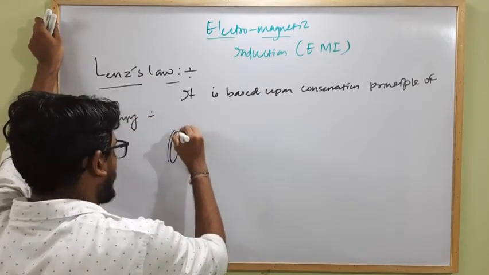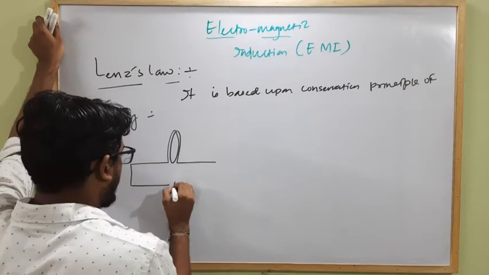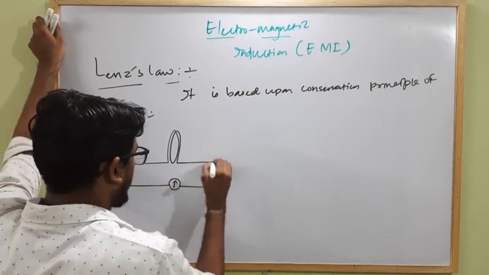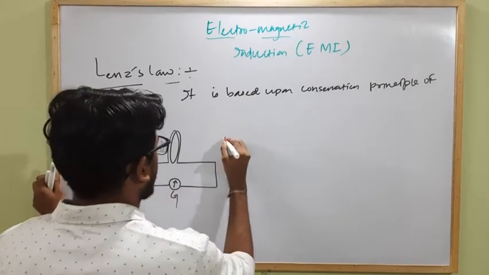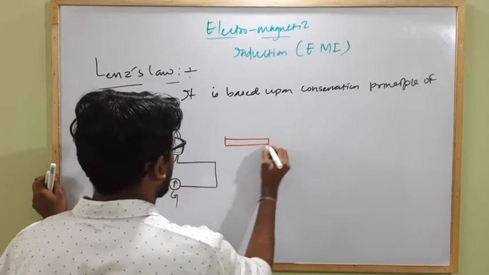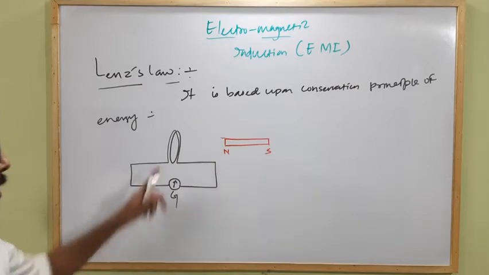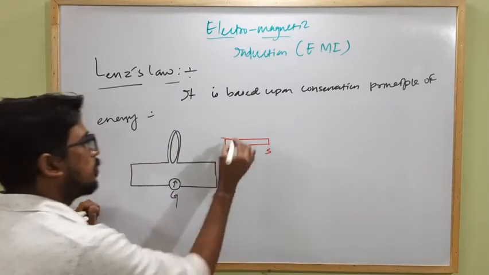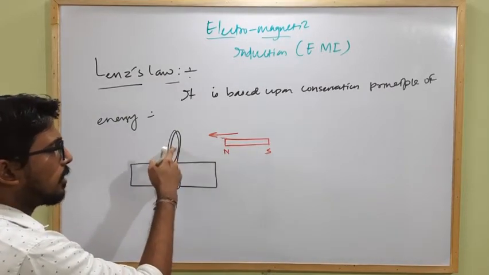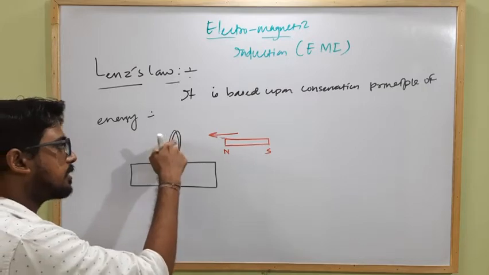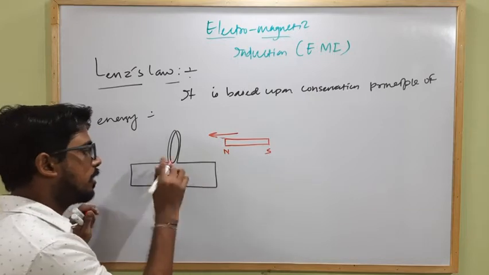The same example we already discussed right now. Here is a circular coil which is attached with a galvanometer, and there is a bar magnet held along the central axis of the circular coil, the north pole and south pole. When both are at rest, there will be no induced EMF generated. When we move the bar magnet towards the circular coil, the magnetic field strength gradually increases, or the magnetic field lines passing through this coil will increase, which causes the increase in flux, and the galvanometer shows certain deflection.